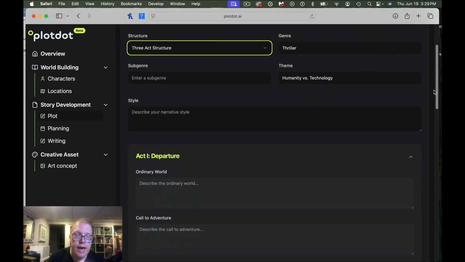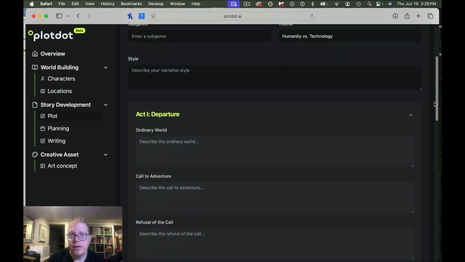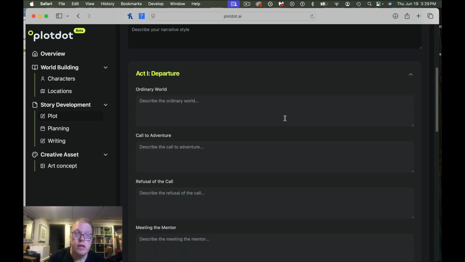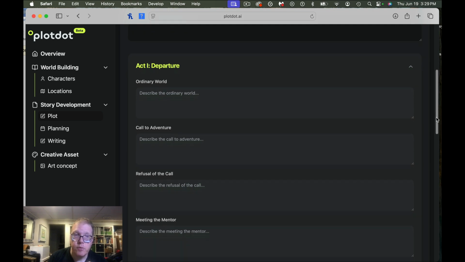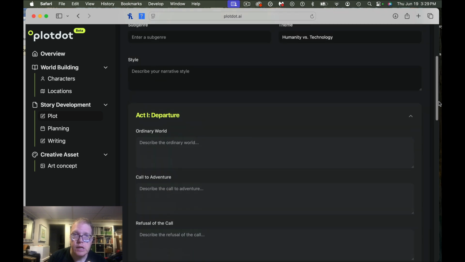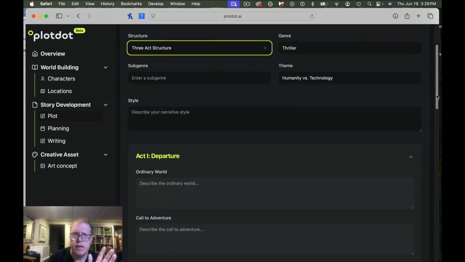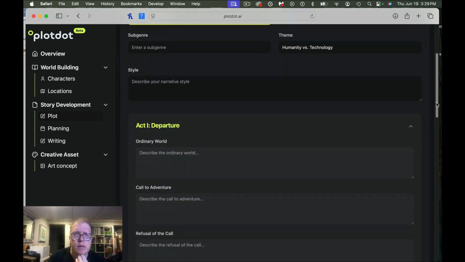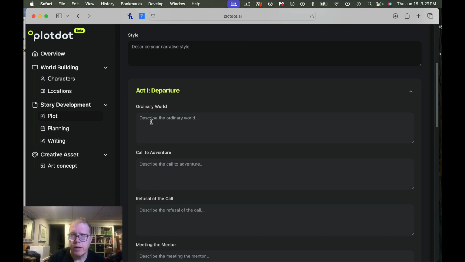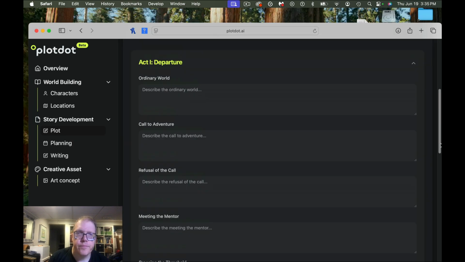But I think I have sort of what I like in my outline, so I'm going to type everything in. We are going to leave one thing. I'm going to fill in, well, it doesn't have an option where you can generate just part of the plot with AI, but maybe that'll be in the planning section. So I'm going to put in what I know about the story into this, and then we'll take a look and see. I'll check back with you once we're done with that.